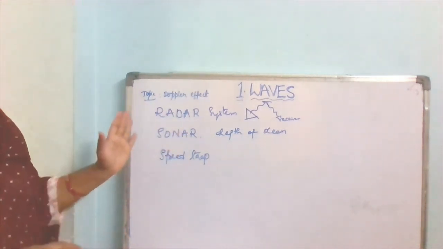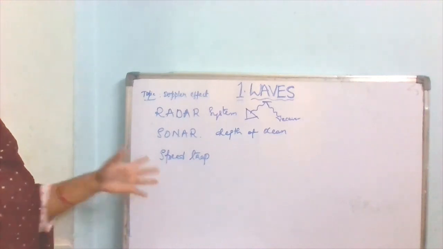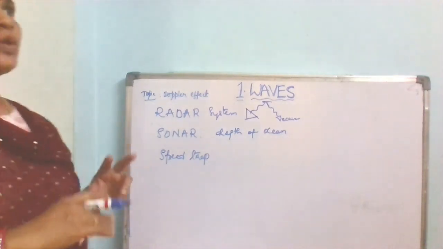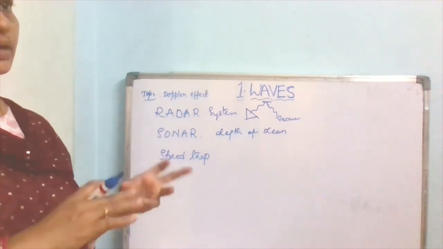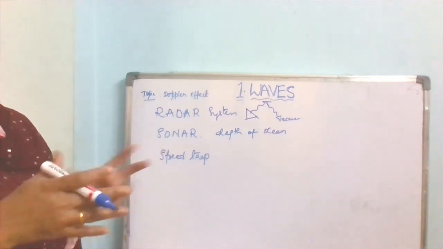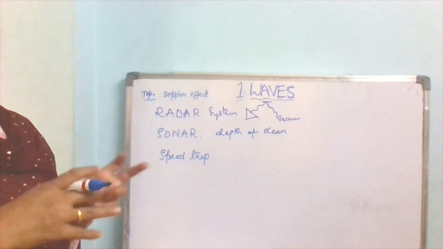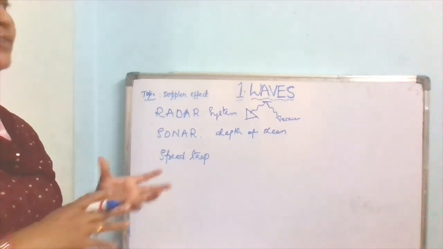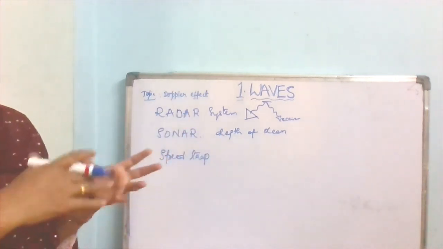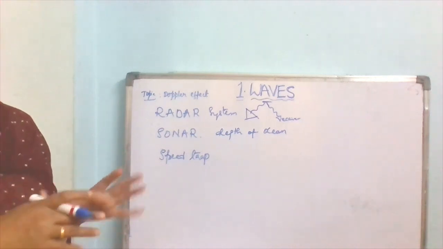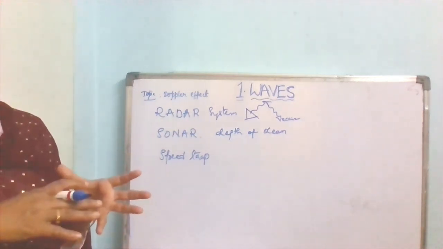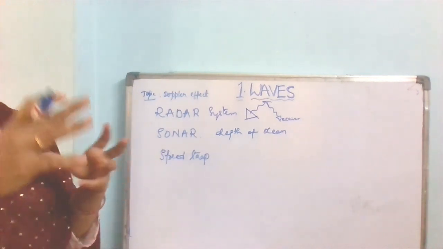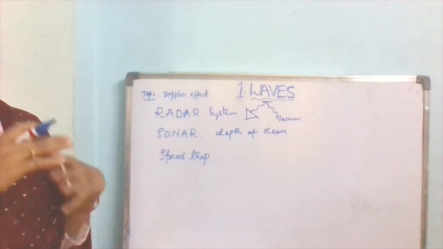And speed trap: police have a particular device which detects the change in the frequency from a vehicle. If the vehicle is going very fast, then using this detector they receive a particular range of frequency, showing with how much speed the vehicle is going.